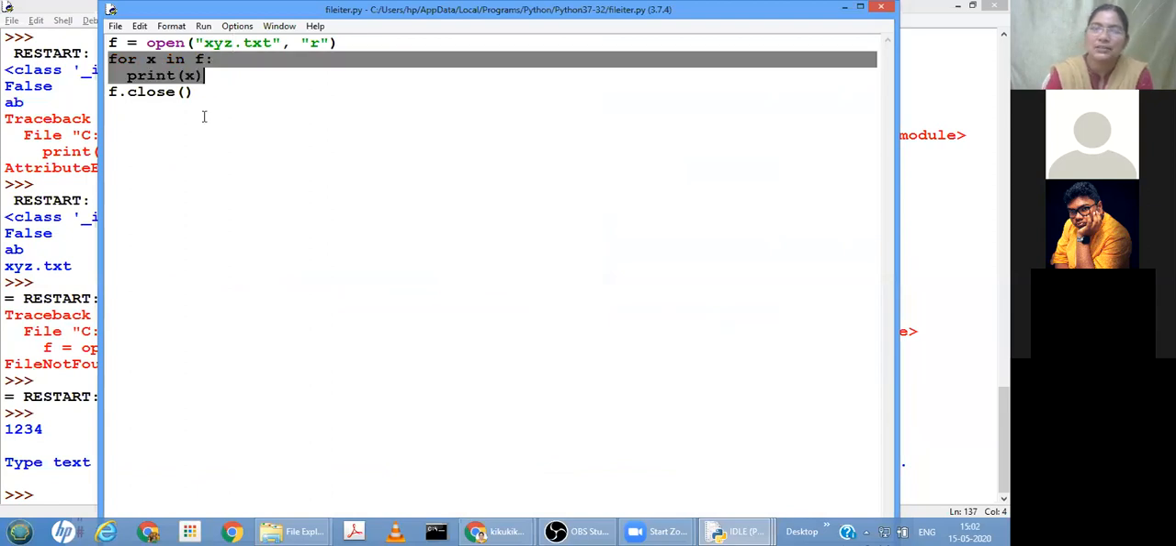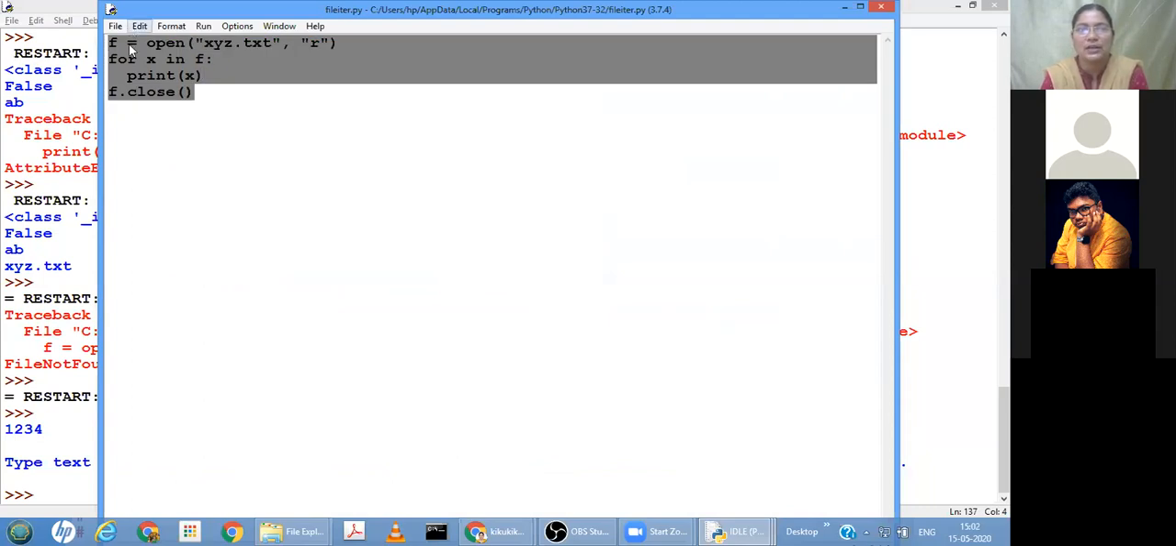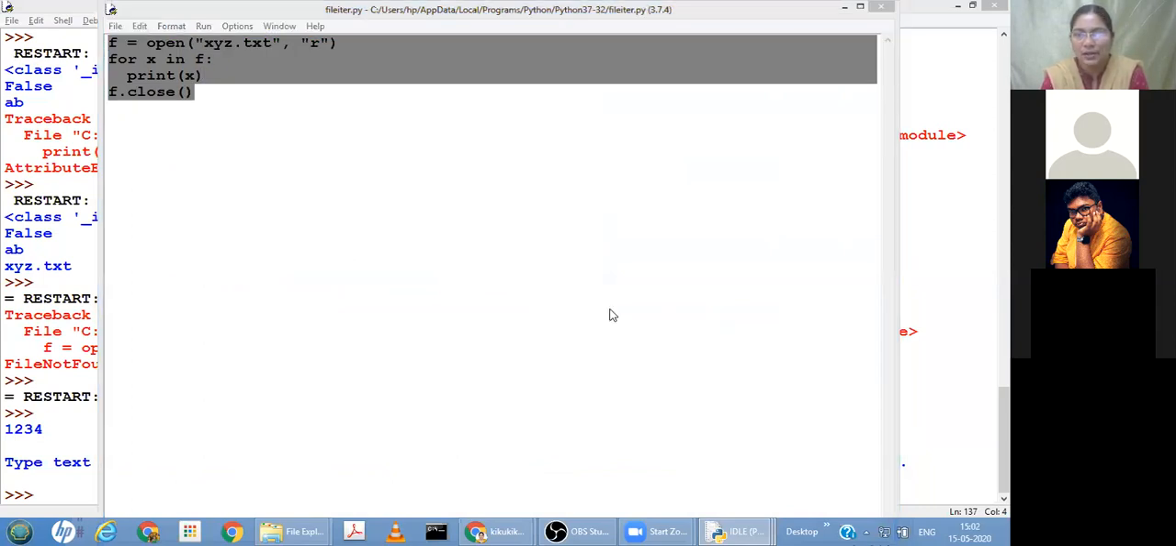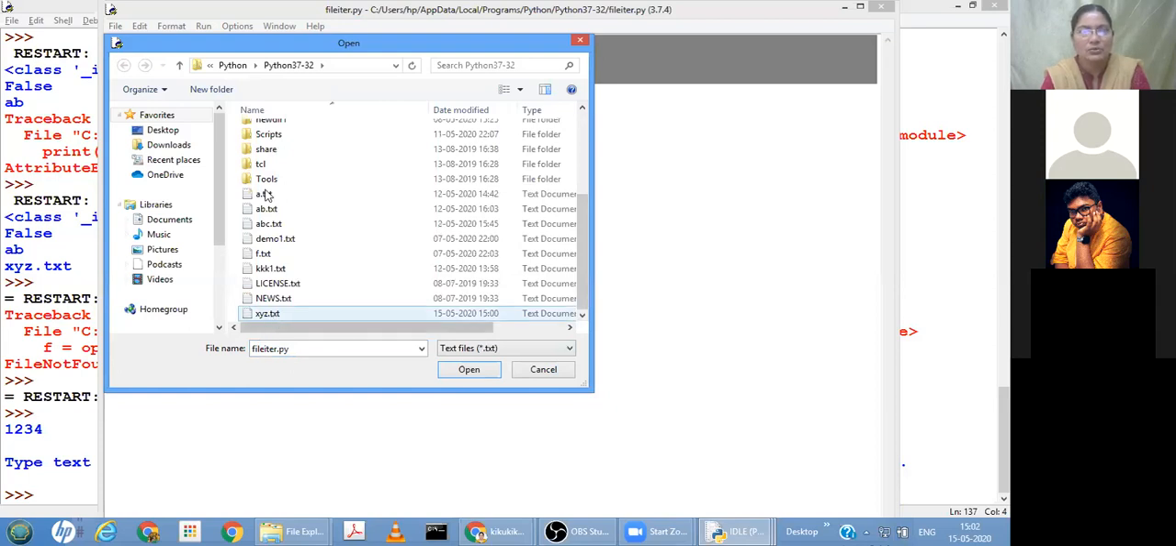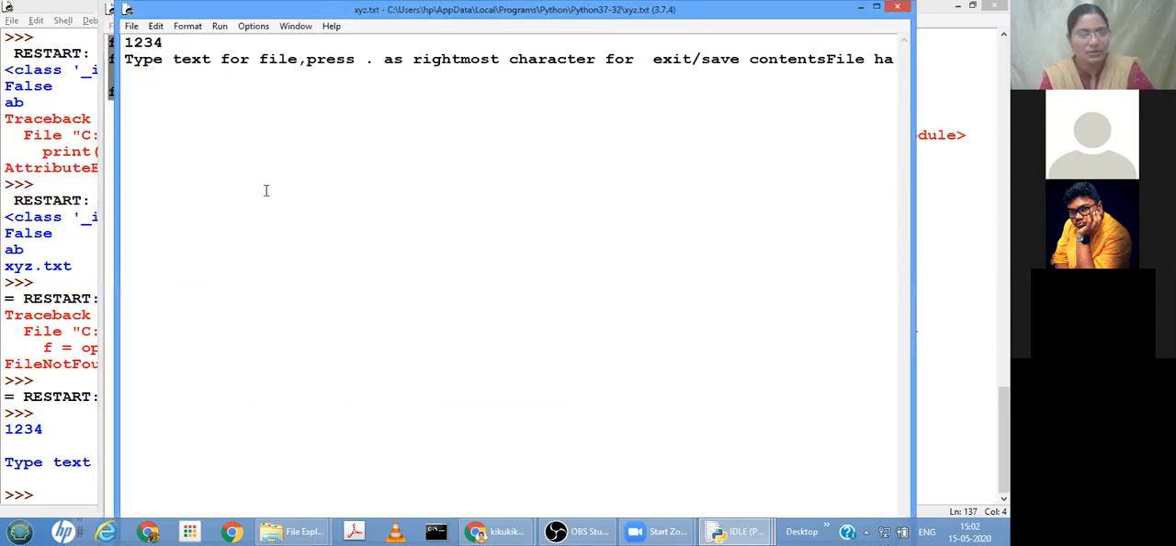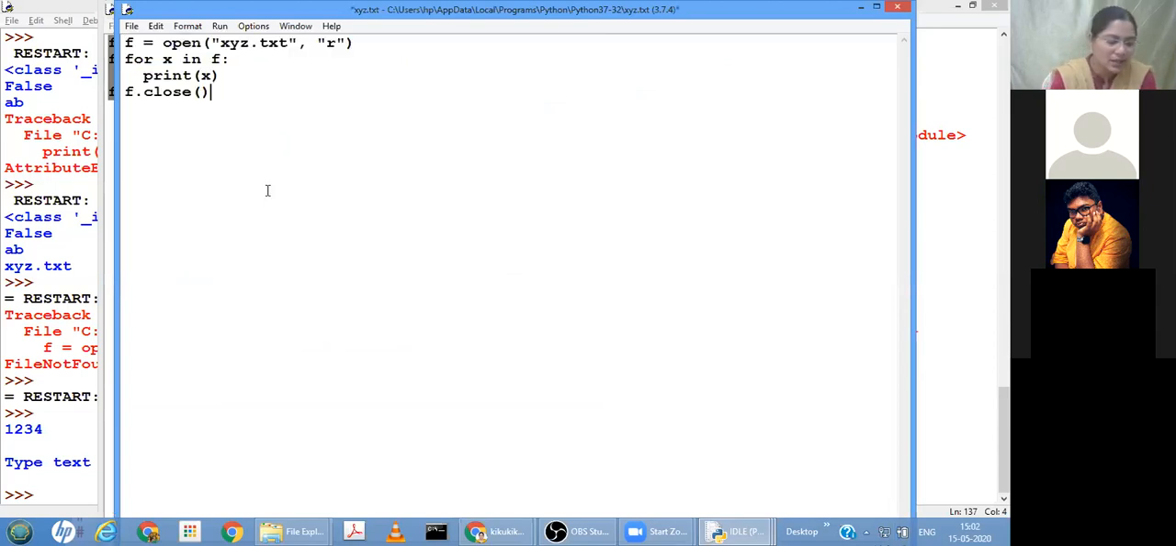As much content as there is, until we reach the end of file, we can iterate through. For example, if this is the content of my text file, how many lines are here? 4 lines. Let me open the text file and insert some text into xyz.txt. Previously 2 lines were there, now 4 lines are there. This is the text file, this is the Python file.